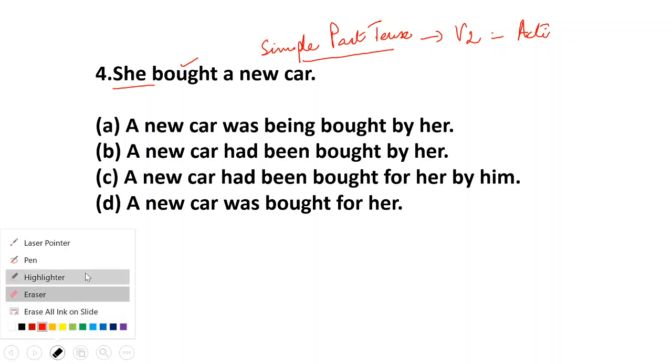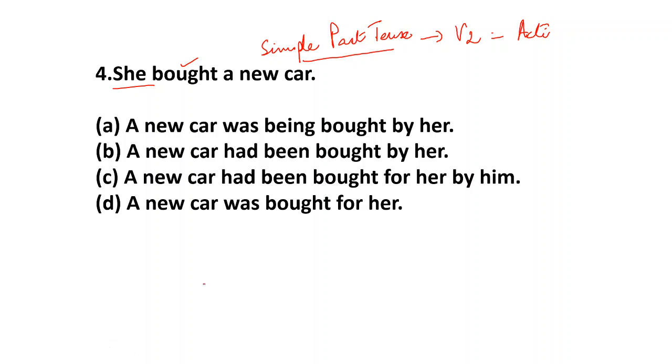So here, in the active voice, it will be V2. And in the passive voice, what will be the rule? I gave you in the beginning only that in the passive voice it is very simple.